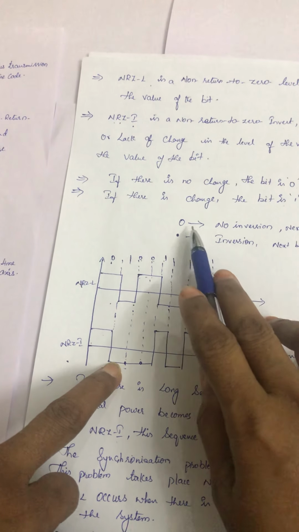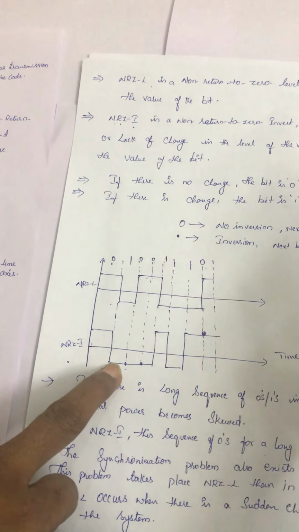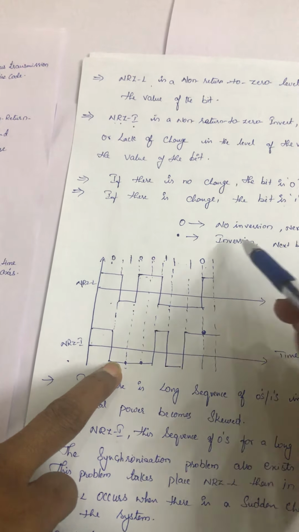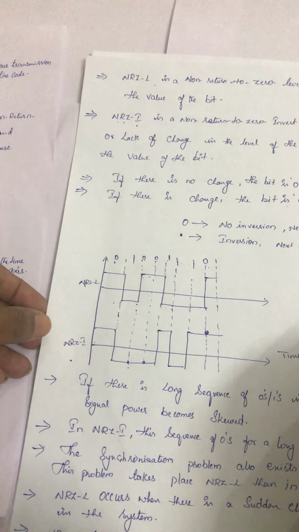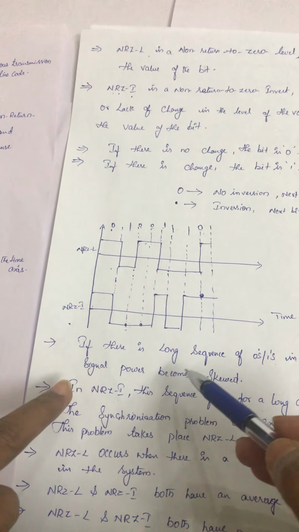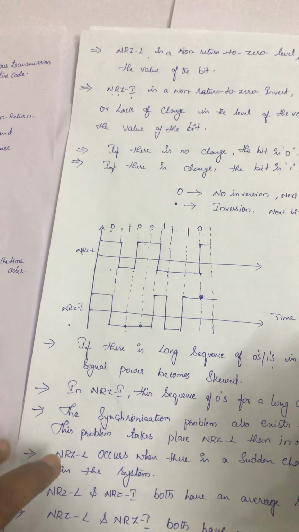Here we have some change in the voltage signal. And also here I have given 0, there is no inversion. Okay. 0 represents no inversion, and the next bit is 0. If suppose a dot is there, it is treated as an inversion, right? And the next bit becomes a 1. Okay, understand? Next.